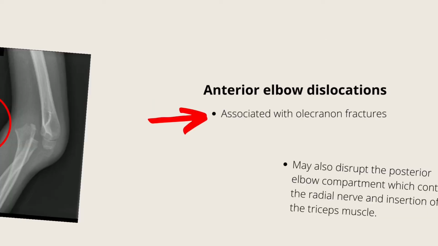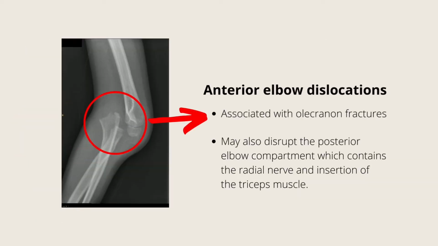Anterior dislocations are often associated with olecranon fracture. This dislocation may also disrupt the posterior elbow compartment, which contains the radial nerve and insertion of the triceps muscle.